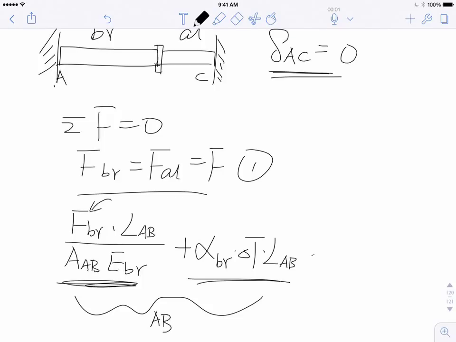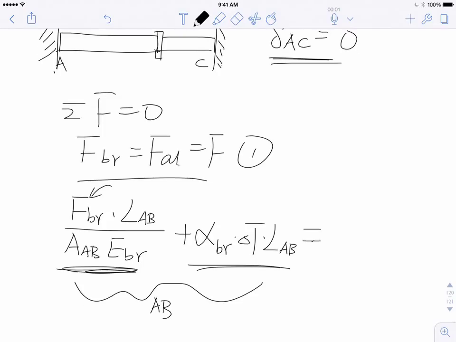Plus whatever the BC is, right? So let's assume over here the displacement of AB has to equal that of BC. Now, let's assume AB is just positive. Doesn't matter, okay? Now, BC, the displacement, has to be negative. Remember, we did it two days ago, right?